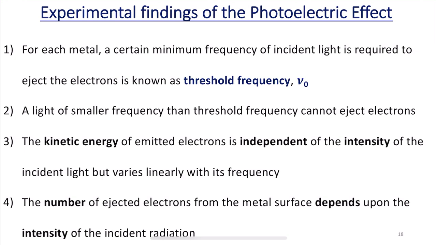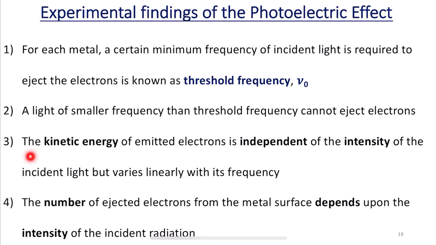The threshold frequency is different for different metals; not all metals have a similar threshold frequency. So the second observation says that light of frequency less than the threshold frequency cannot eject any electrons.